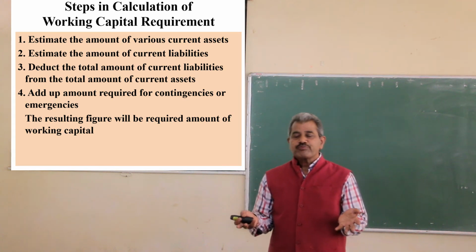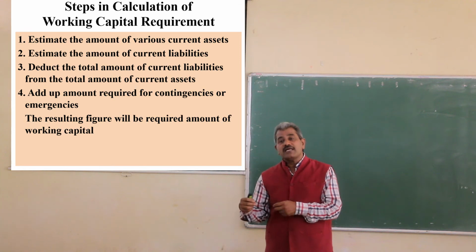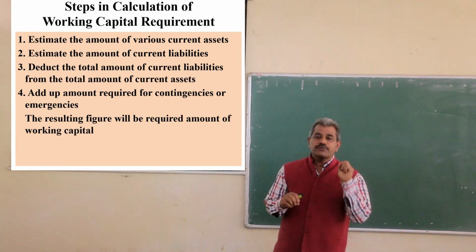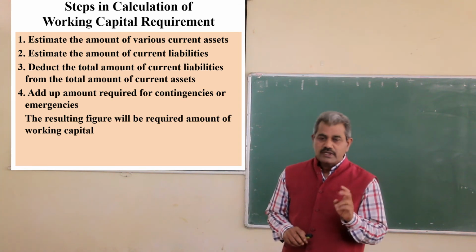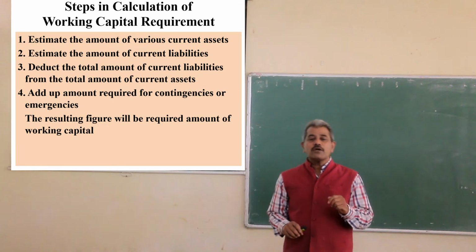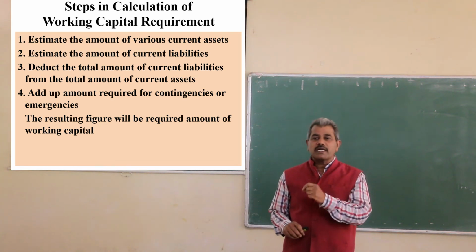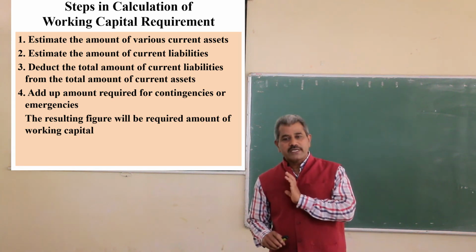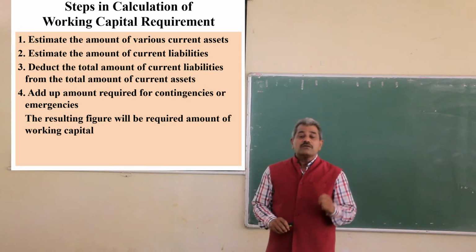You know the meaning of working capital is current assets minus current liabilities. So first we have to estimate the amount of current assets. Second, estimate the amount of current liabilities, because we have to deduct the current liabilities from the current assets, then we will get the amount of working capital.